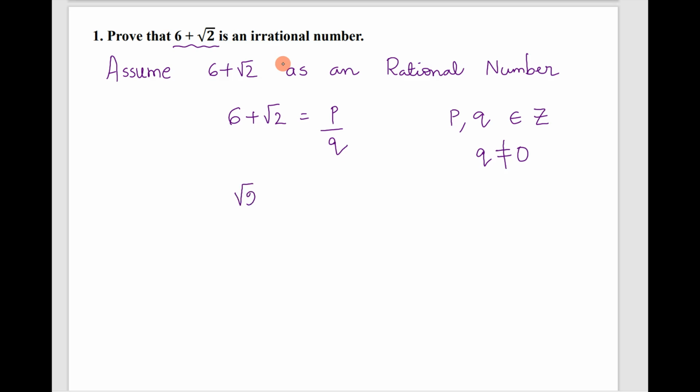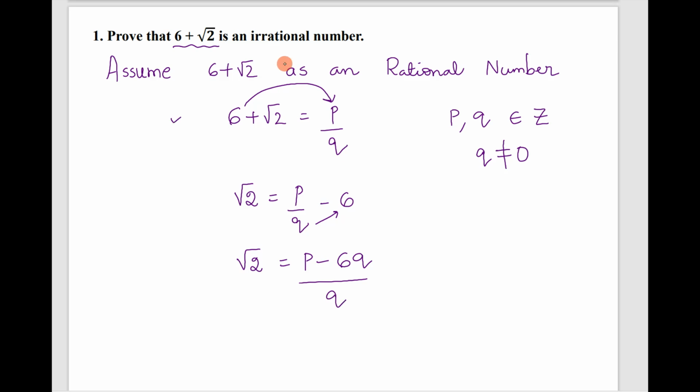Keep root 2 and shift 6 to the RHS, that is P by Q plus 6. After shifting it becomes minus 6. Now root 2 equals P by Q minus 6. Now take LCM, P minus 6Q divided by Q, right?